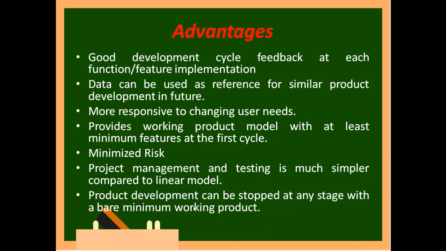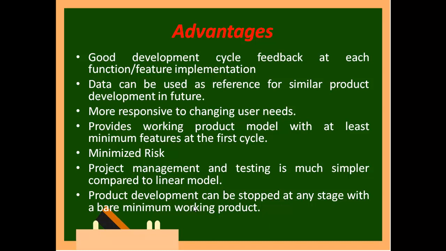Data can be used as a reference for similar products. If I am bringing one IC, one sensor and trying it in my project, and I identify there are some issues, or identify that it is so good, then it will help me in the next project. I am not judging by a single sensor at one time, since it is going in a loop. 3 or 4 types of sensors will be identified.